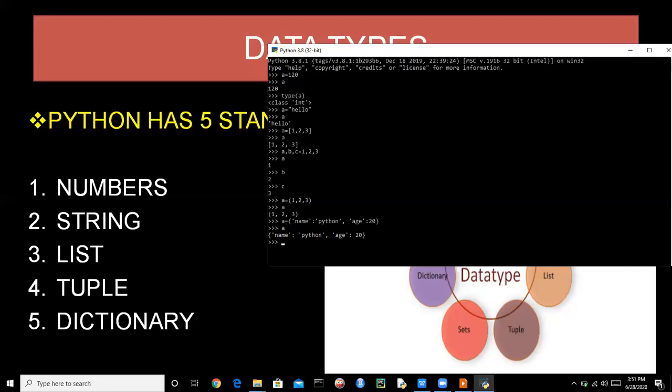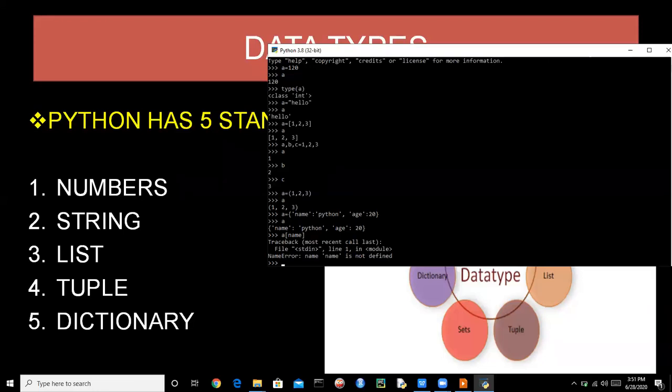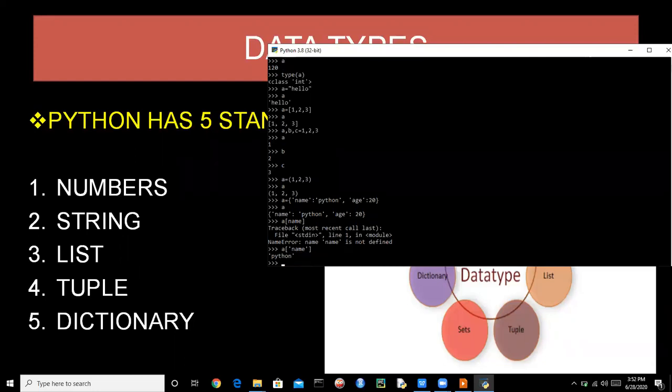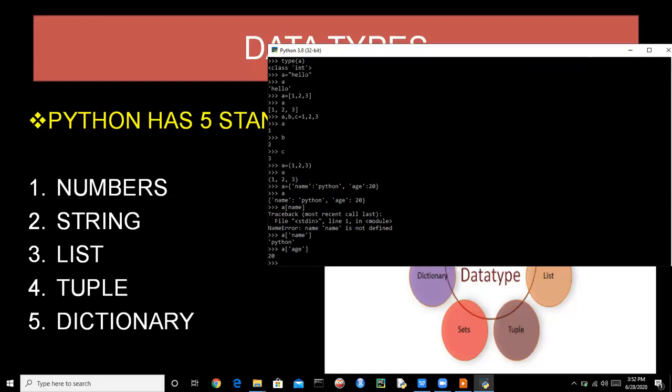If you want to print the name that is stored in A, it will print Python for us. Oh, it is giving an error because we are not passing it in quotation marks. So it will give Python, and if you want to print age, we need to give it in quotation marks because it is not a variable, it is a key, so it will print 20.